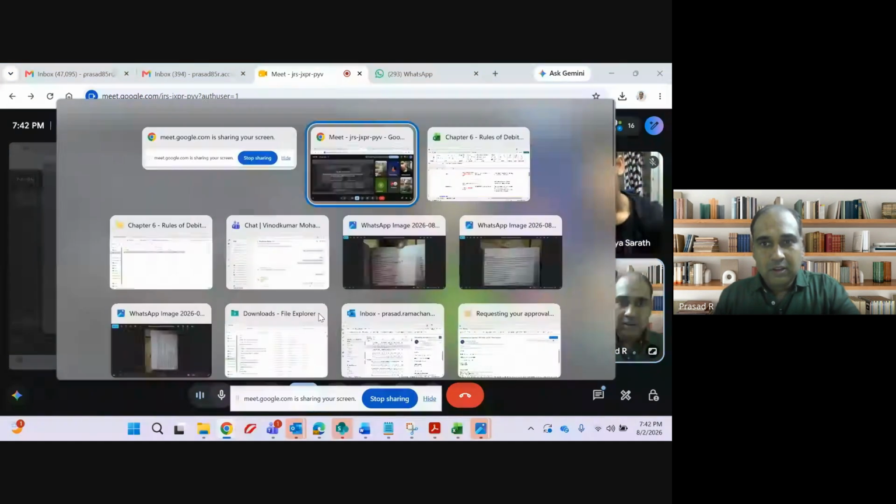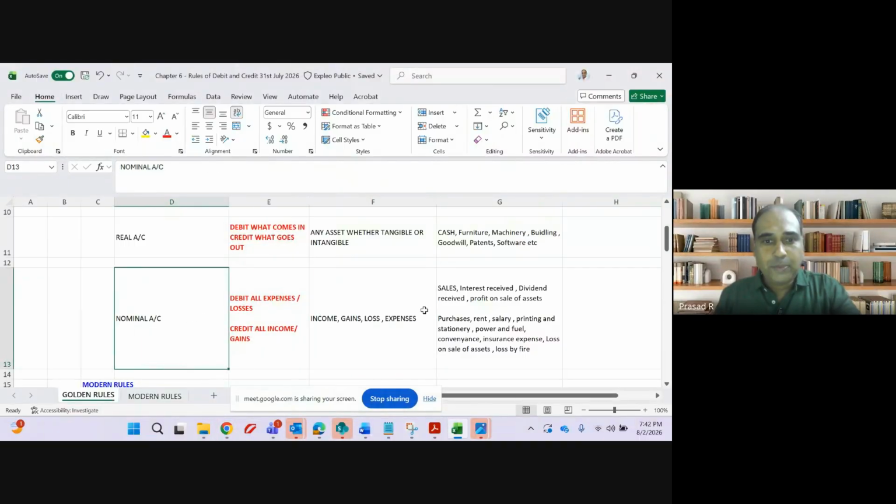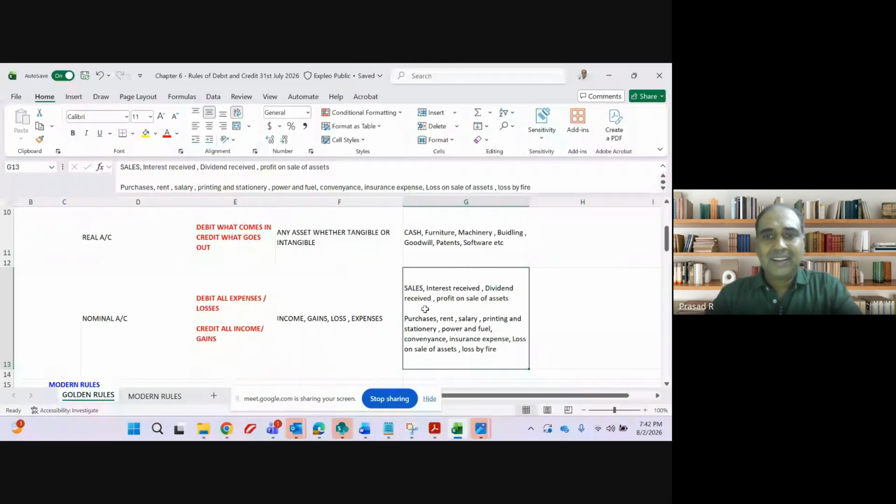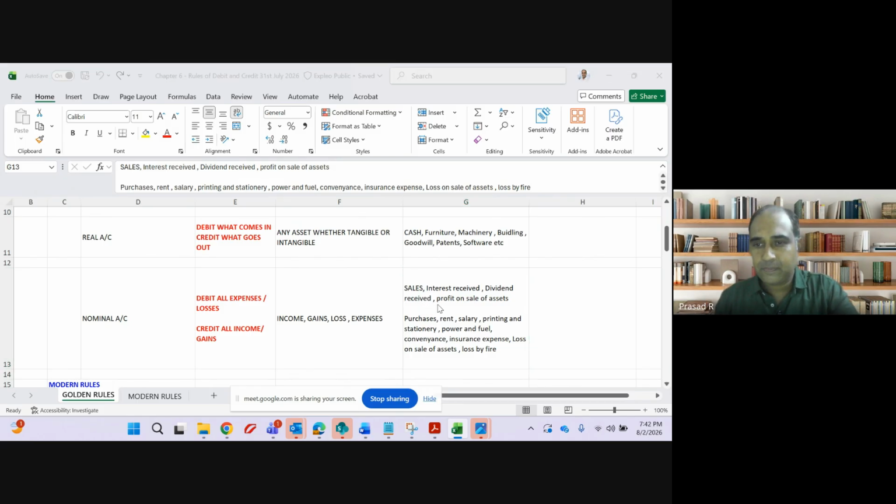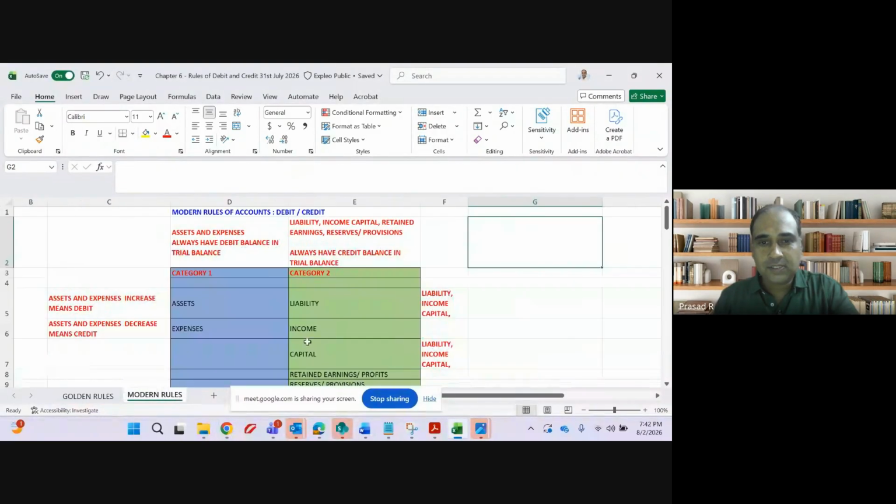Clear? Okay. Nominal account: debit all expenses and credit all income and gain. All income and expenses will form part of nominal account. Clear? Any doubt, guys? Okay. Quick recap on modern rules.